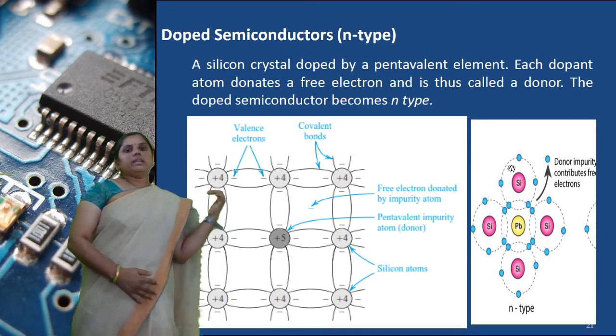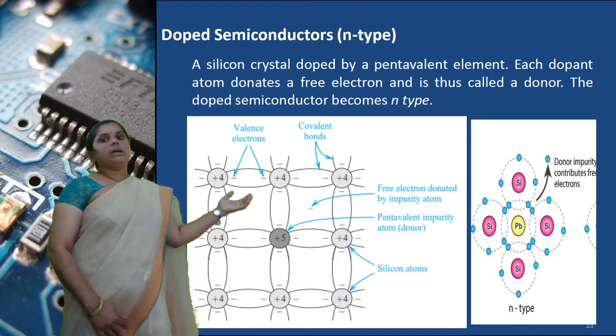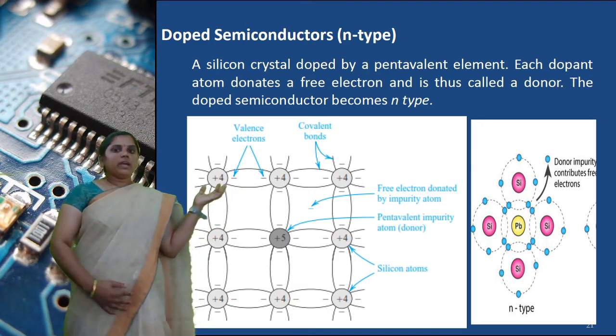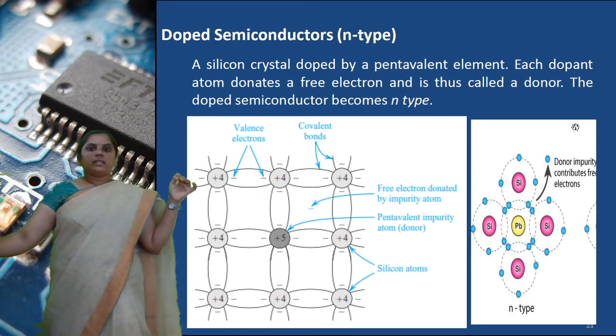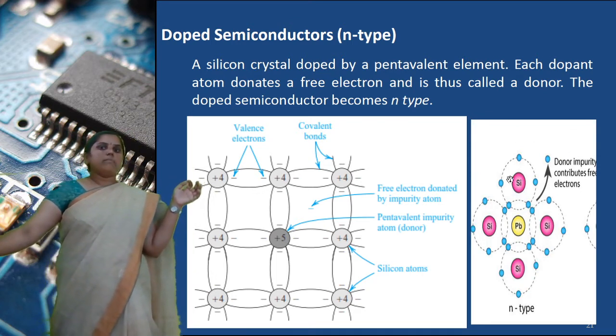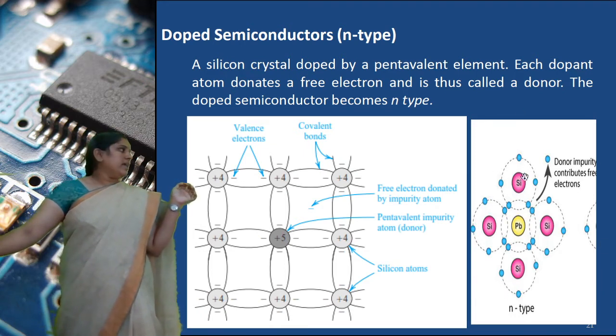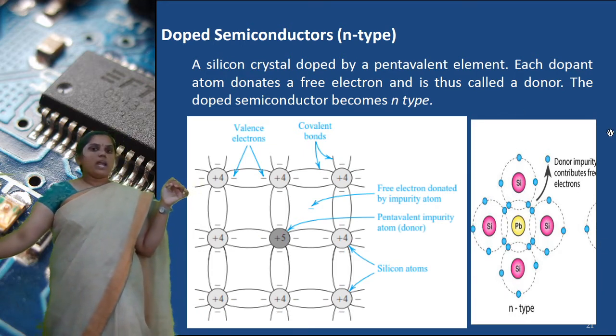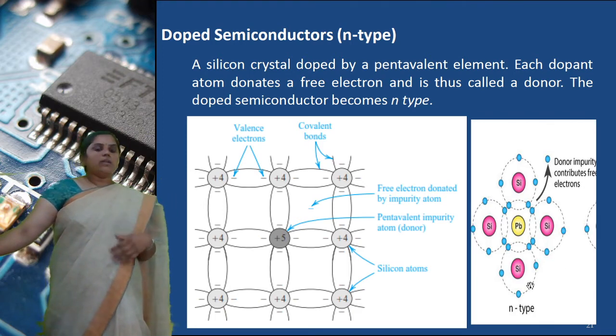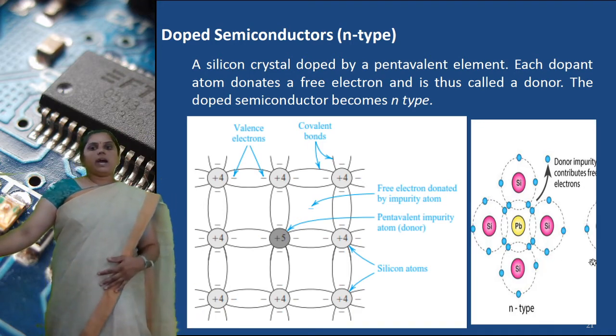Then the conductivity is increased in the n-type semiconductor. In the conduction band, more electrons are there; in the valence band, fewer holes are there. So in the n-type semiconductor, electrons are called majority carriers and holes are called minority carriers.